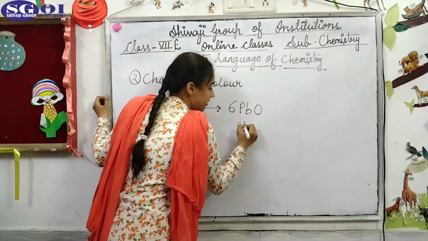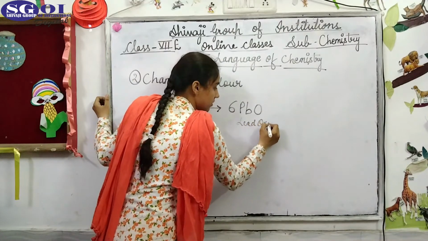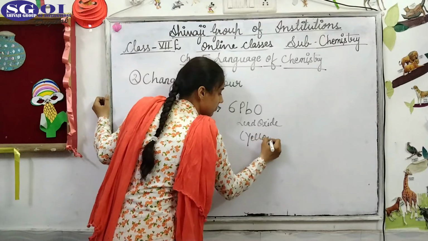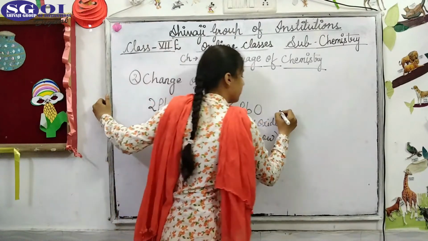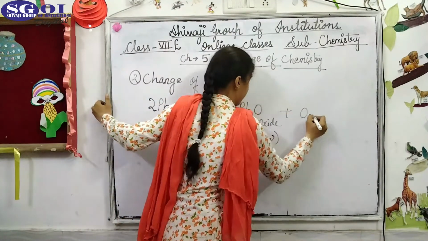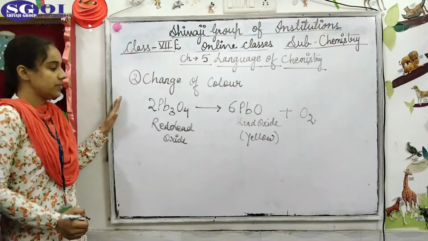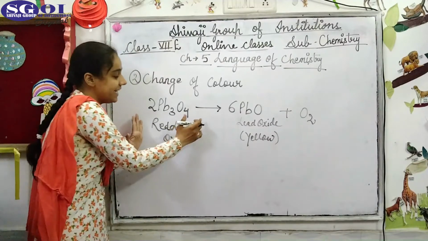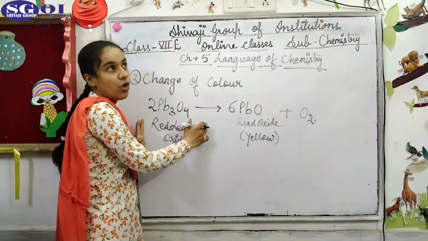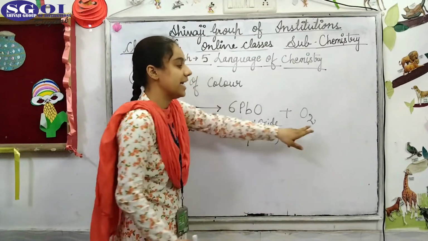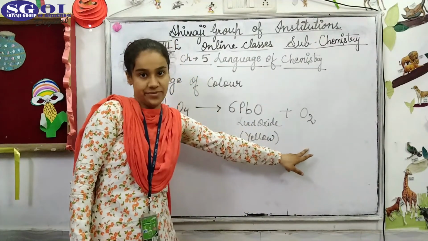This is lead oxide, which is yellow in color, and oxygen gas is evolved. Now here we come to know that the red form of lead oxide changes into yellow color lead oxide and oxygen gas is evolved in it.